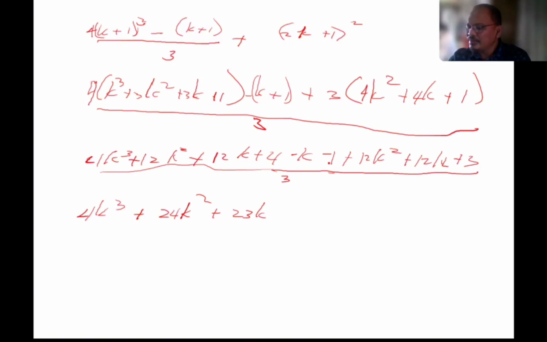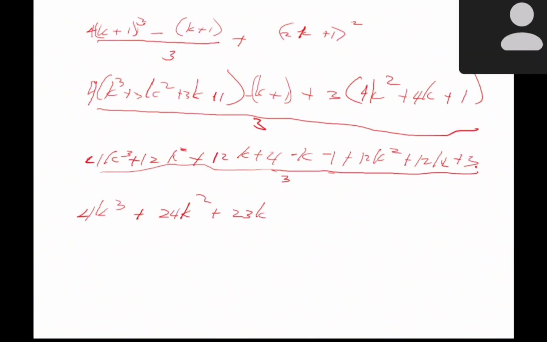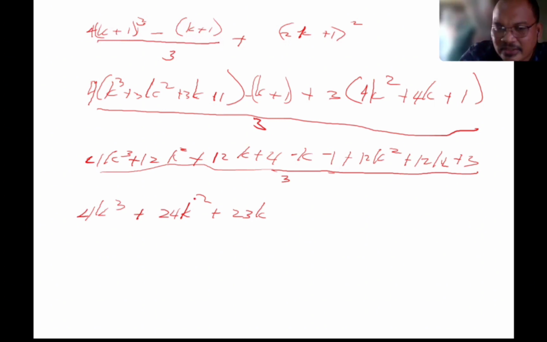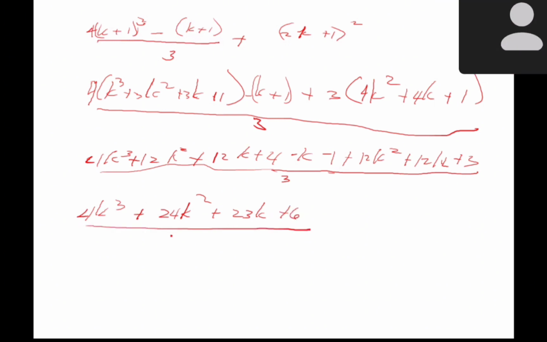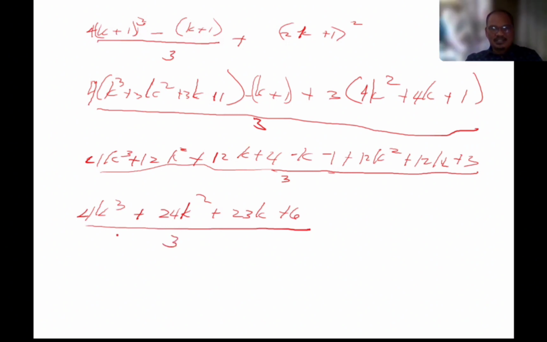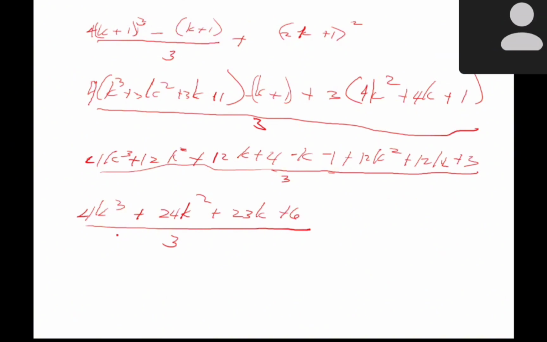So 4k cube plus 24k squared plus 23k plus 6, all over 3 po. Nag-end ba tayo dito? Yes po sir, bali na po yung plus 6.